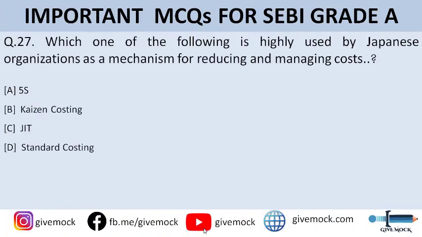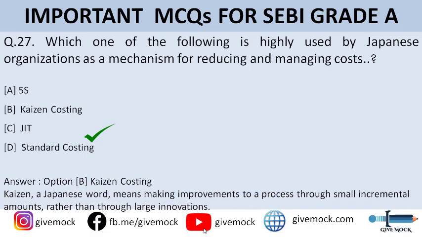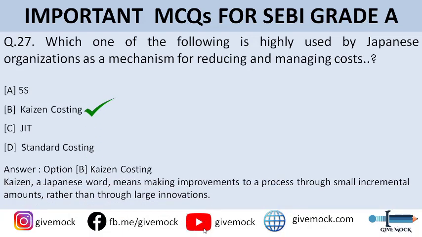Which one of the following is highly used by Japanese organizations as a mechanism for reducing and managing cost? So you can go through the options here. Option A is 5S, option B is Kaizen costing, option C is JIT, and option D is standard costing. So guys, the correct answer to this question is option B, that is Kaizen costing.